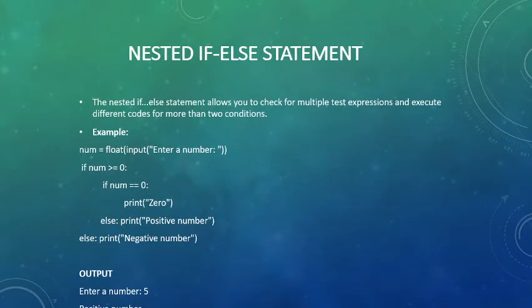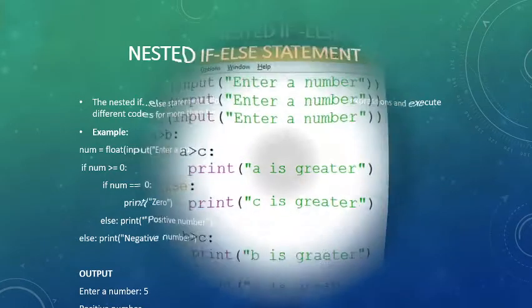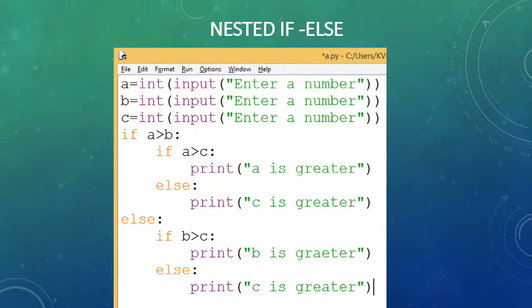Nested if else statement. Nested if else is the fourth kind of if statement, which allows us to check multiple test expressions and execute different code for more than two conditions. Here it can be nesting of if within if, or nesting of if within else, like finding the greatest of three numbers or more. For that we use nested ifs.